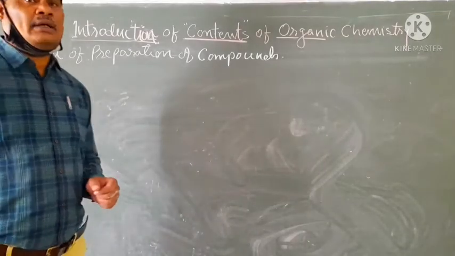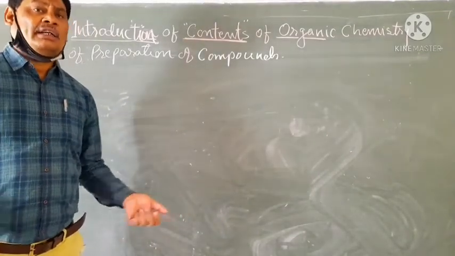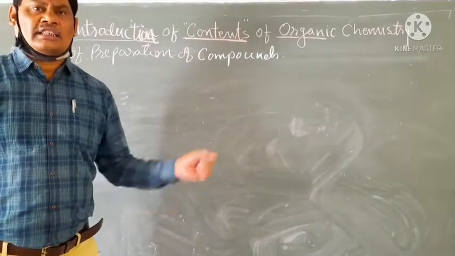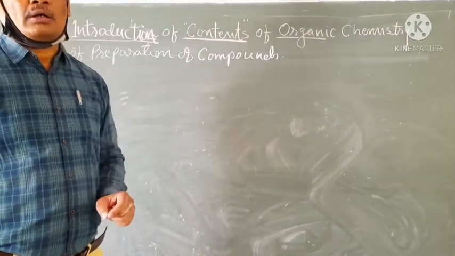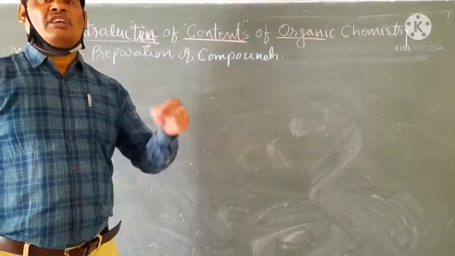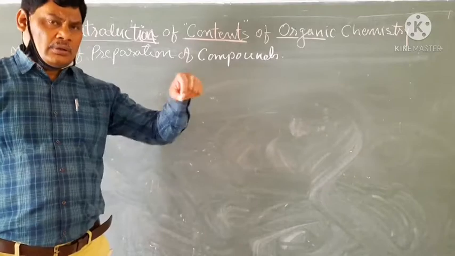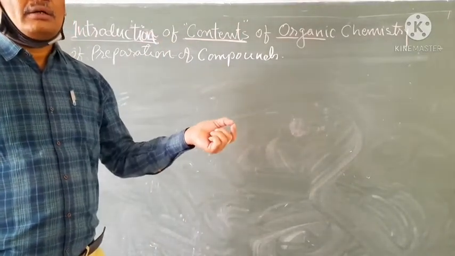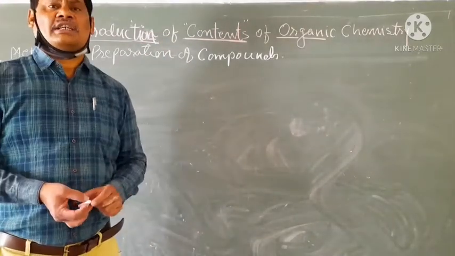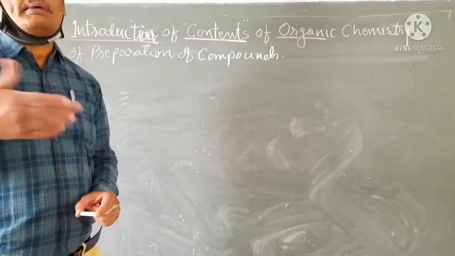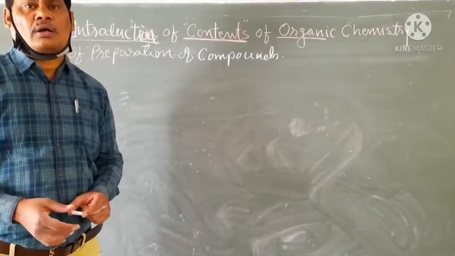Student, you know that in very early times it was considered that organic compounds have a specific type of bonding, which scientists named the vital bond.